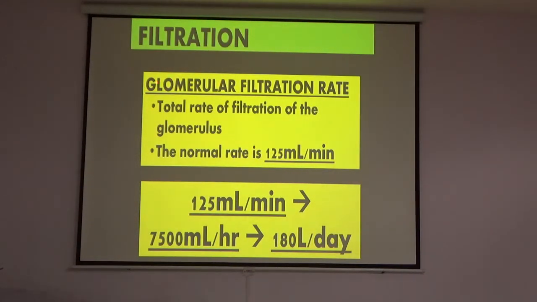Filtration again: glomerular filtration rate, that is the GFR, the total rate of filtration of the glomeruli. The normal rate is 125 ml per minute, and 125 ml per minute is equal to 180 liters per day.